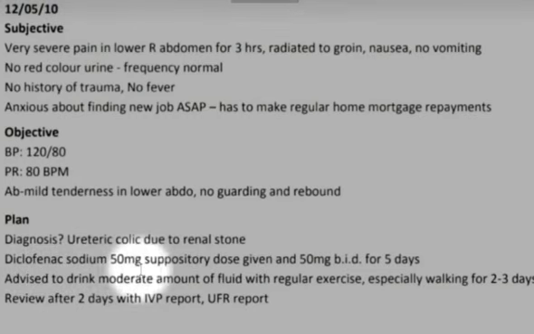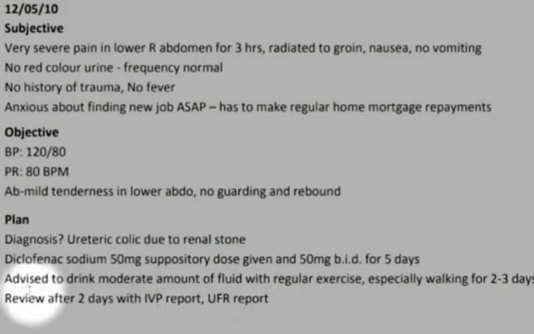Diclofenac sodium 50 mg suppository dose given and 50 mg BID for 5 days is prescribed. Advised to drink moderate amount of fluid with regular exercise, especially walking, for 2 to 3 days. Review after 2 days with intravenous pyelogram report and ESR report.